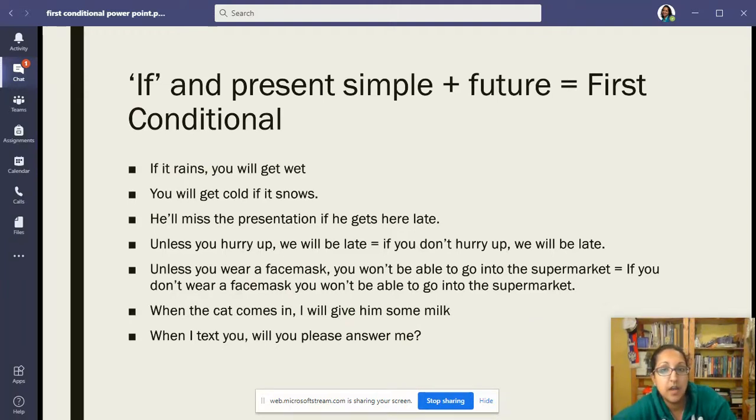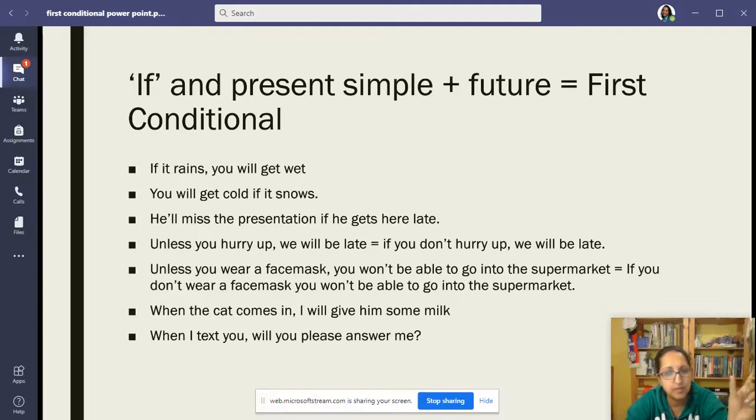So moving on to the first conditional, we have if or when with the present simple as the conditional clause, and then we use the future in the result clause. For example, if it rains, you will get wet. Okay, if it rains, we're talking about sometime in the future, not now. You will get wet. You will get wet in the future. You will get cold if it snows.